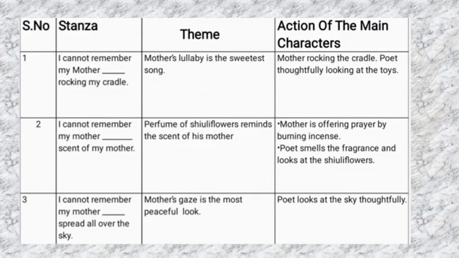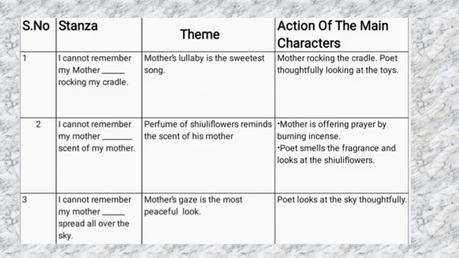Yes, let us see the tabular form. Here you can see serial number, stanza, theme, action of the main characters. Now coming to the serial number 1. In stanza 1, I cannot remember my mother rocking my cradle. Here the theme. What is the theme, children?